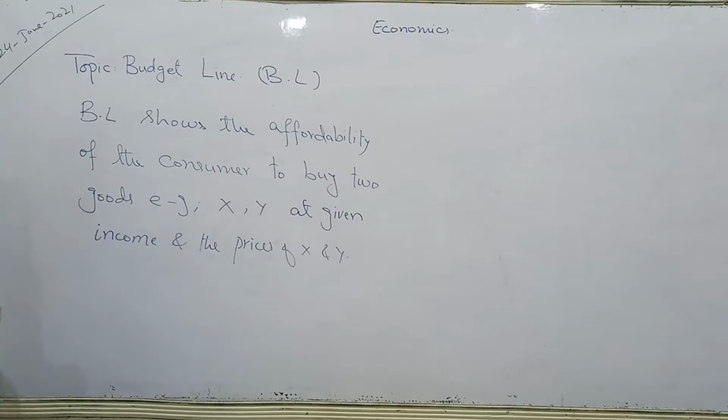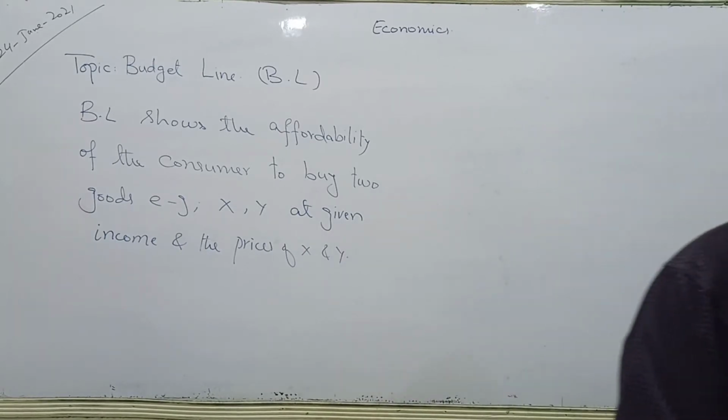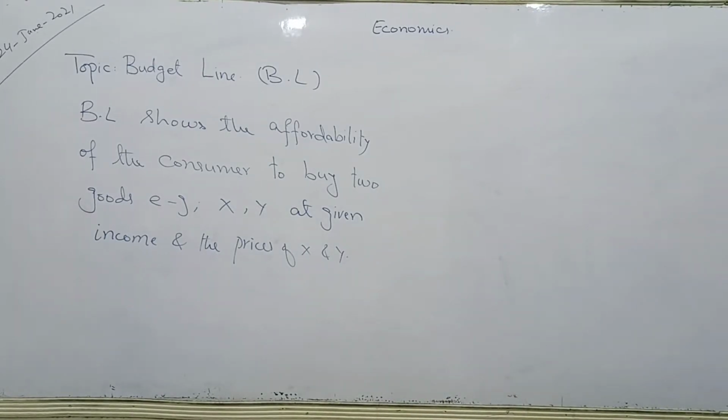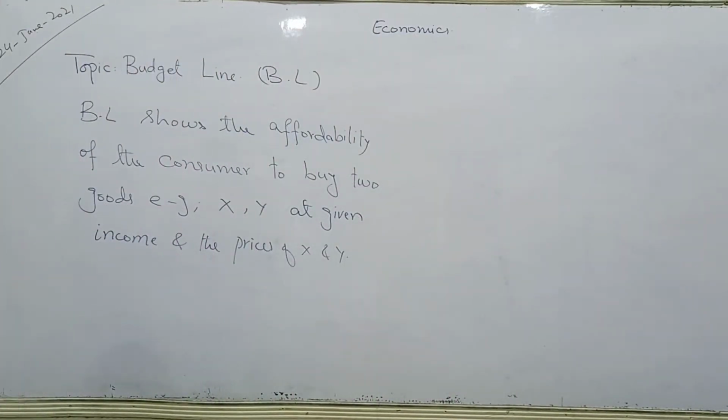Alright? This is basically showing us how much a consumer can afford. Clear? In our previous lesson, I made one of the tables related to the cardinal approach, law of equivalence, when I took the variables income and prices of X and Y to see how much quantities of X and Y a consumer can afford.